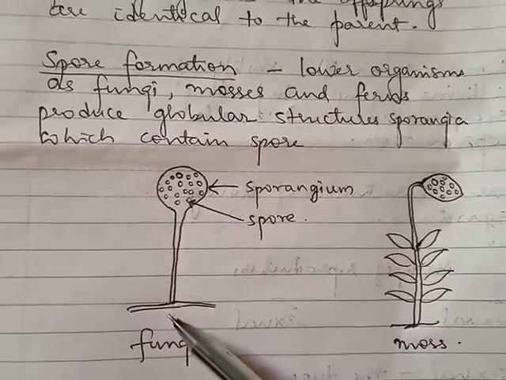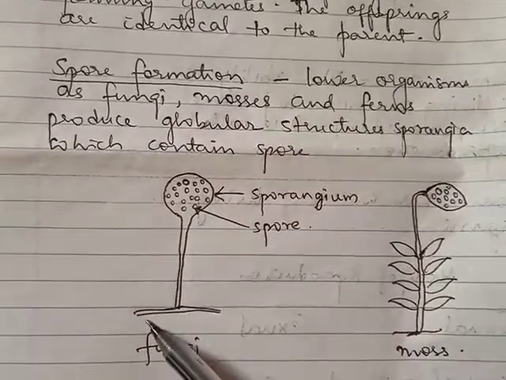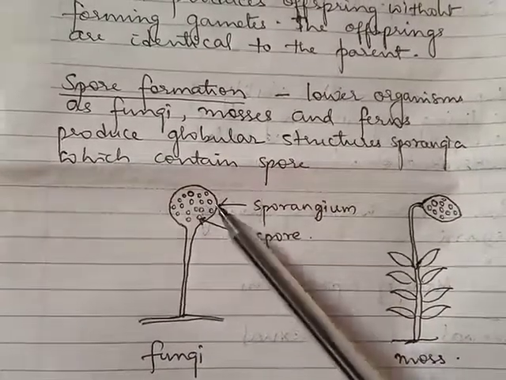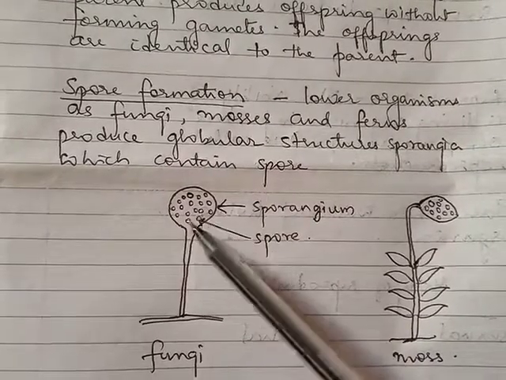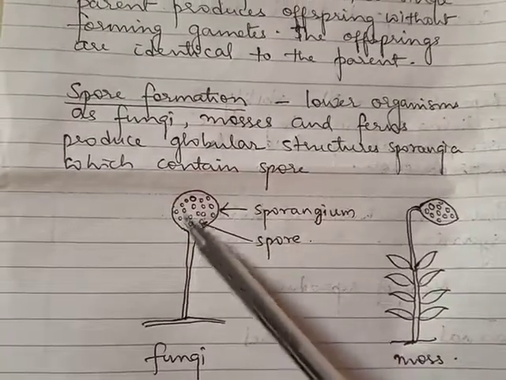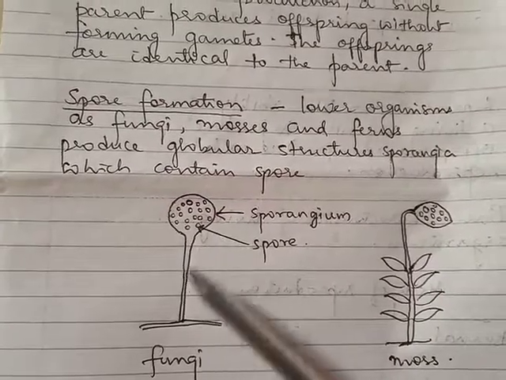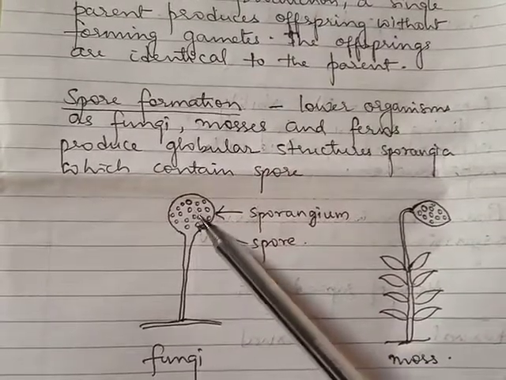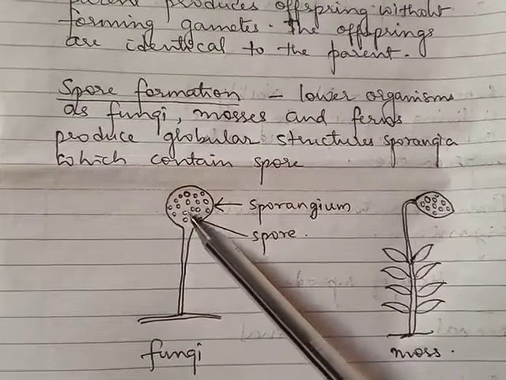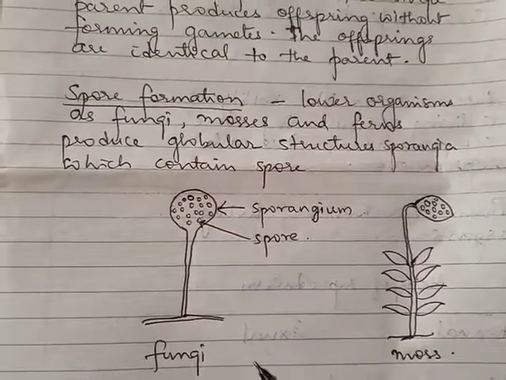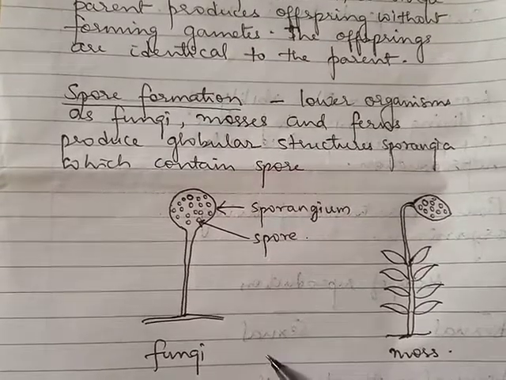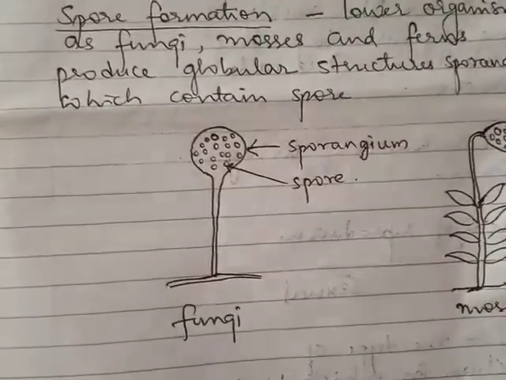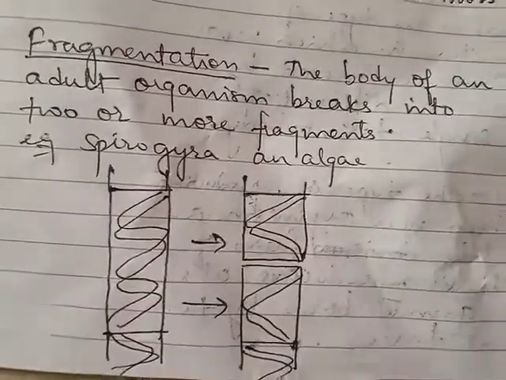So what we observe over here is that only one single parent is present. Two parents are not involved. Gamete formation is not taking place. What is happening is differentiation is occurring over here. Within the sporangia spores are produced, so that is a process of differentiation. By the process of differentiation, the spores are produced, and when released into the air, they will fall on the ground, germinate, and form the new plant. So that is about spore formation, which takes place in the lower organisms.